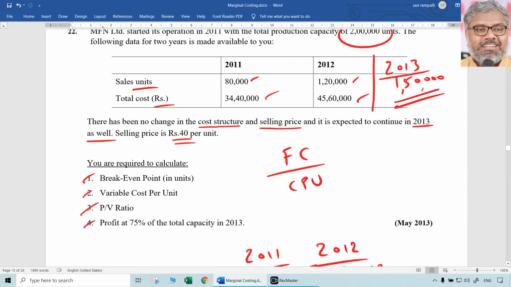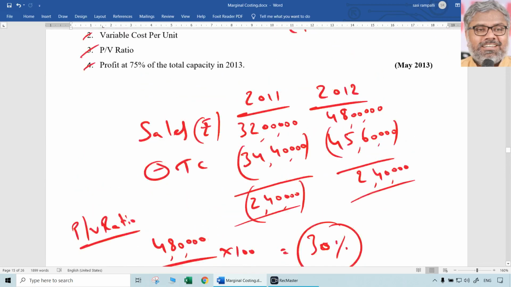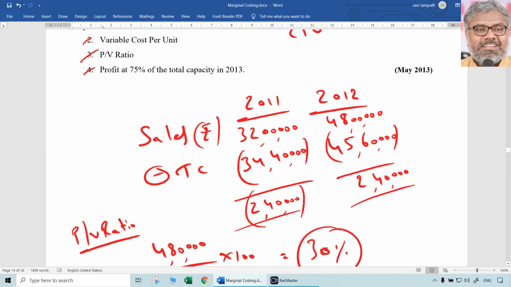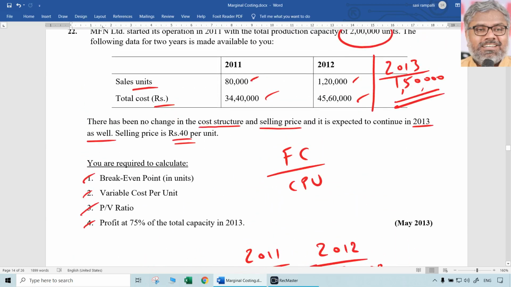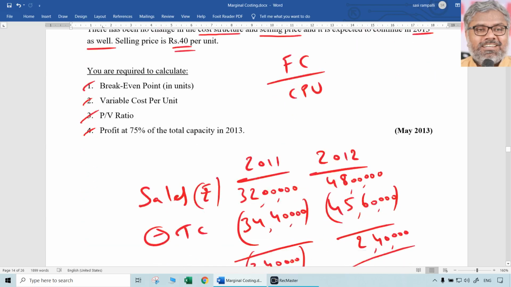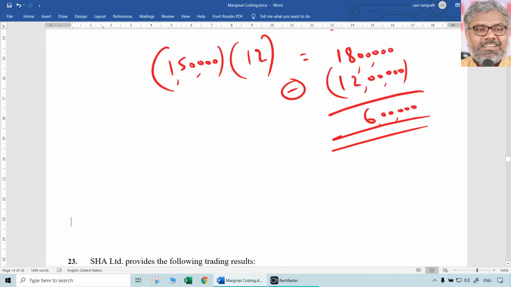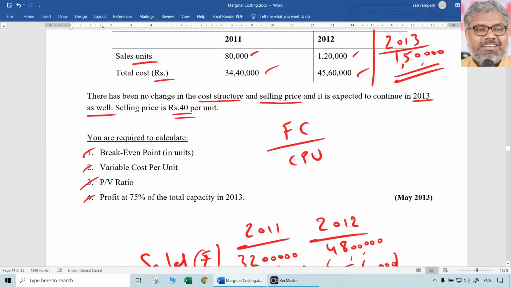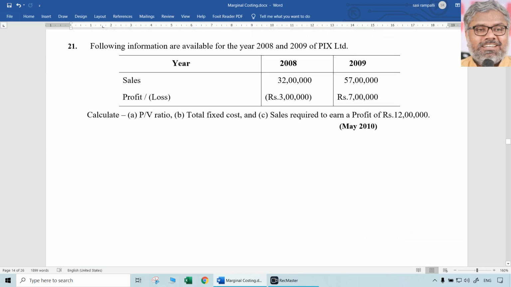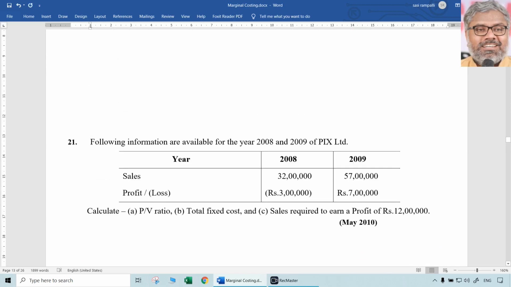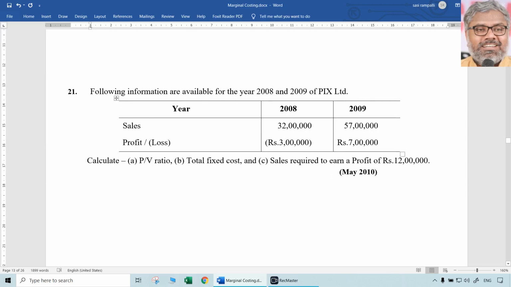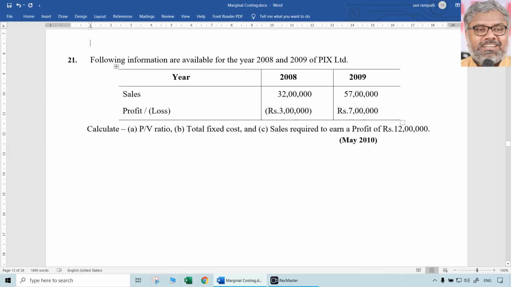So if in 2011 they got a loss of 2,40,000, in 2012 they got a profit of 2,40,000, but in 2013 if they are capable of increasing their production and sales to 75% of the total capacity, which comes to 1,50,000 units, then they might get a profit of 6 lakh rupees. That was the answer for question number 4. This was also asked in past examinations. Now let us quickly go through one more question, which is also similar to the ones that we already solved. Now, question number 21.